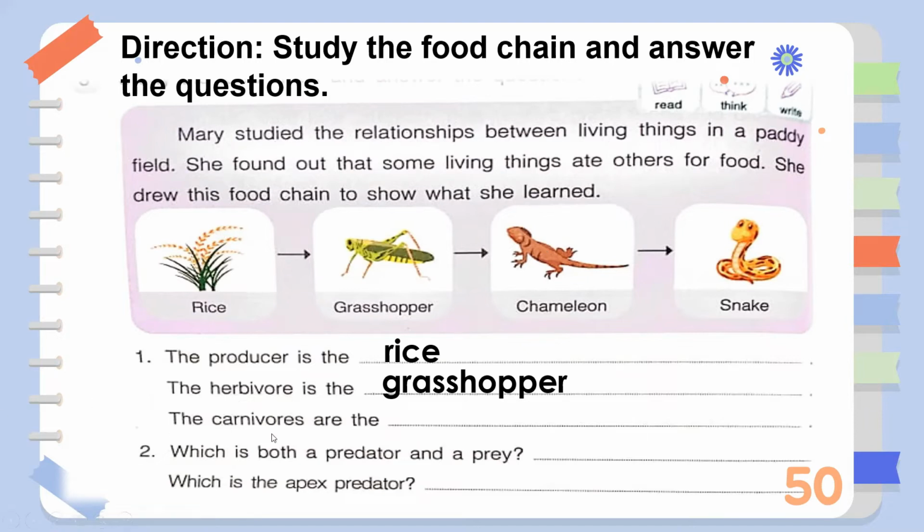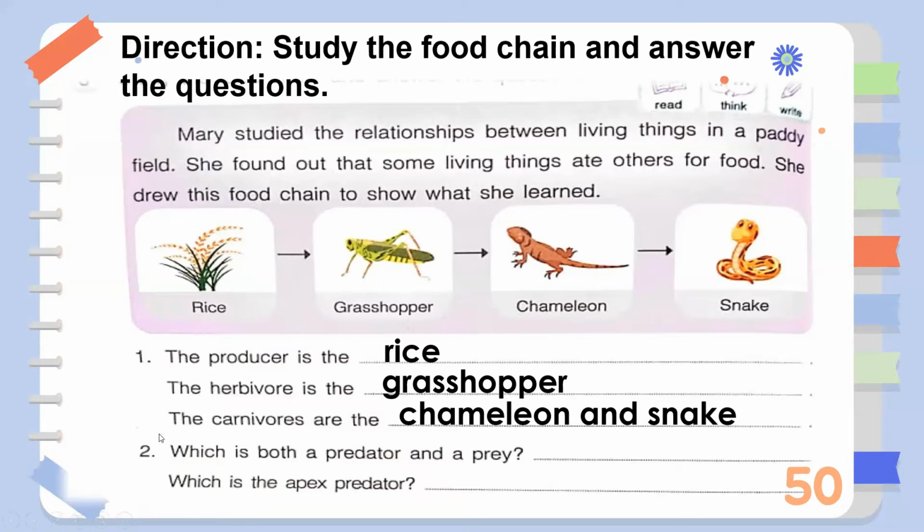Now, the carnivores are the blank. Remember that carnivores are animals that only eat meat or other animals. Here we have two carnivores. Which among these are the carnivores? It's the chameleon and the snake, because the chameleon ate the grasshopper and at the same time, the snake also ate the chameleon. So they are both considered carnivores because they eat other animals.